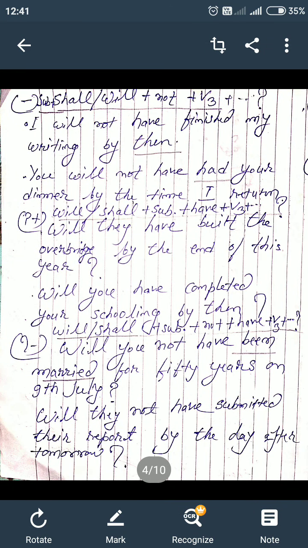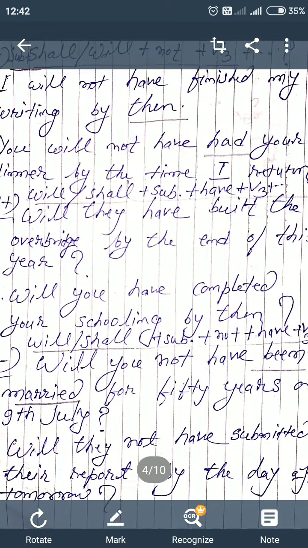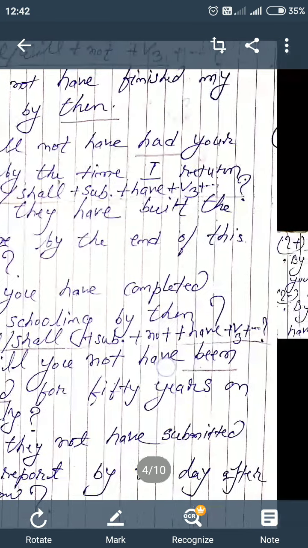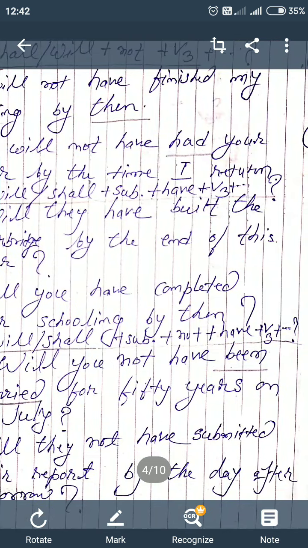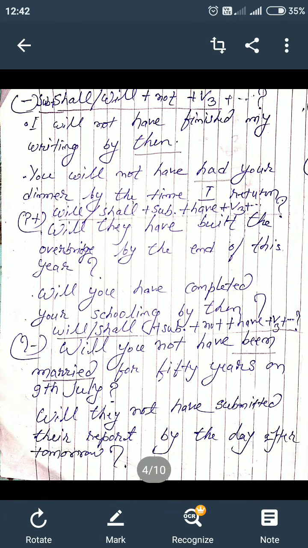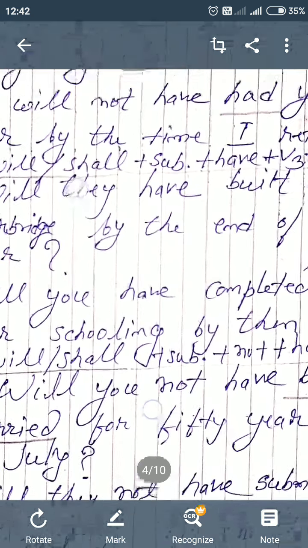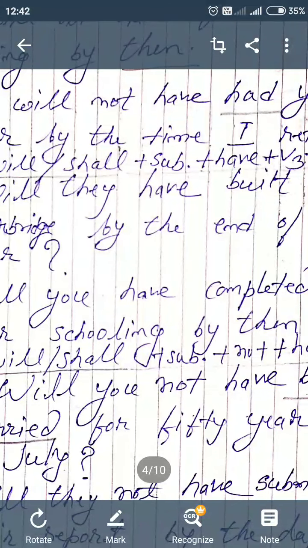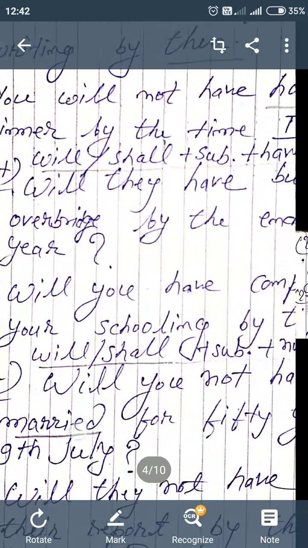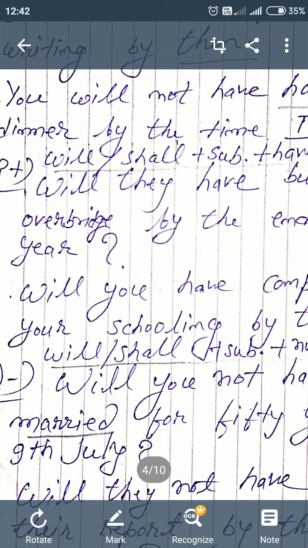Will they have built the overbridge by the end of this month or this year, whatever you say? Will they have built the bridge by the end of this year? This is a question sentence. Another example, will you have completed your schooling by then?